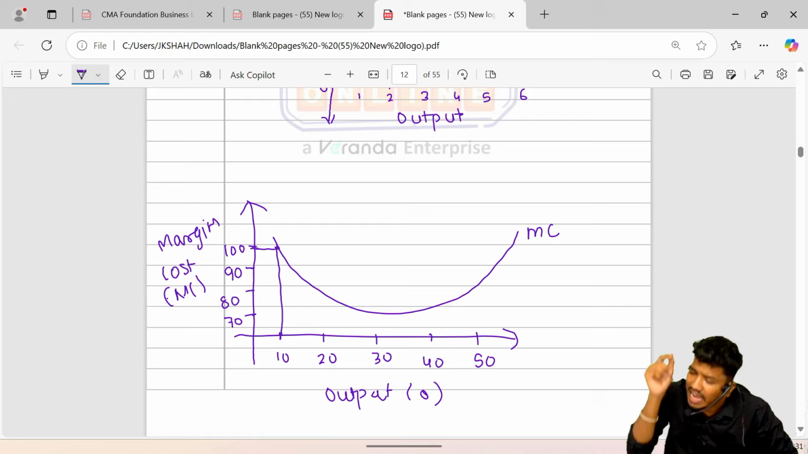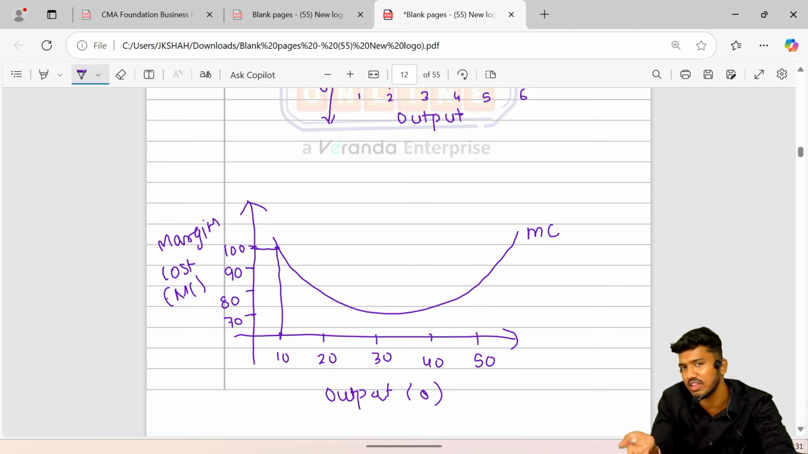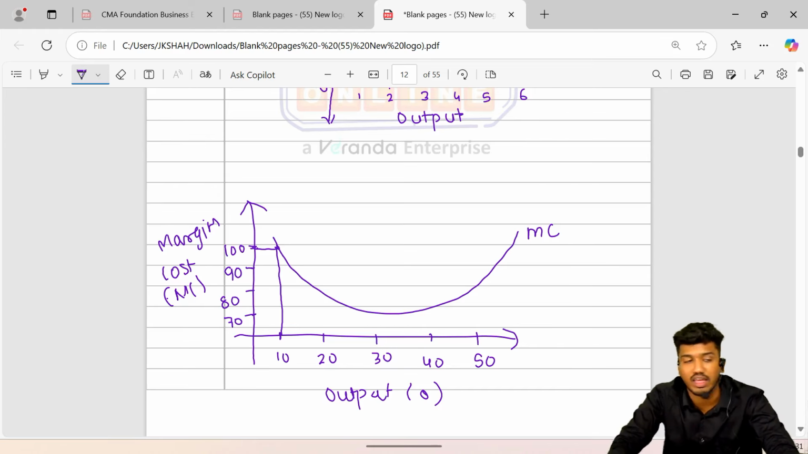Sir, why does this happen? I'll tell you why. When you are just starting your business, your cost would be high, because you are purchasing in less quantity. You are producing just 10 quantity, so the supplier would never give you the discount, or the economies of large scale, or the benefit of operating at large scale.